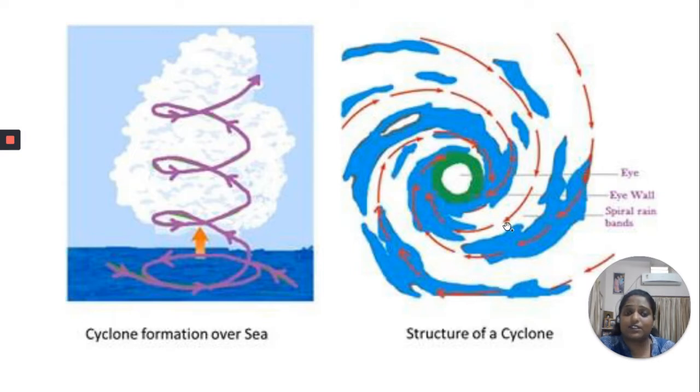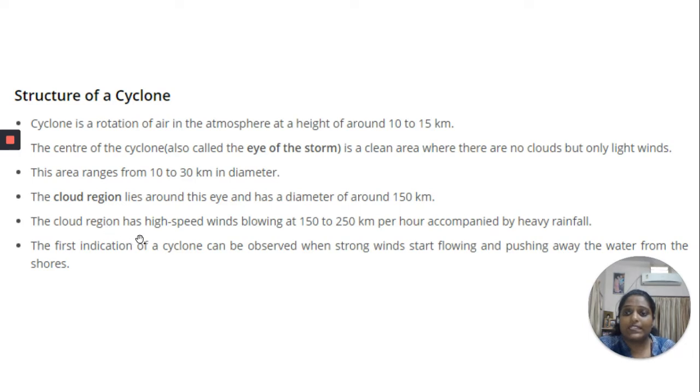So this is the structure of a cyclone. The cloud region has high speed winds blowing at 150 to 250 km per hour, accompanied by heavy rainfall. The fast moving wind can cover 150 to 250 km per hour, and the heavy rainfall can cause floods in that region.